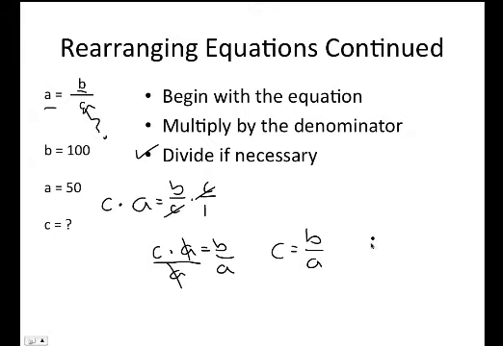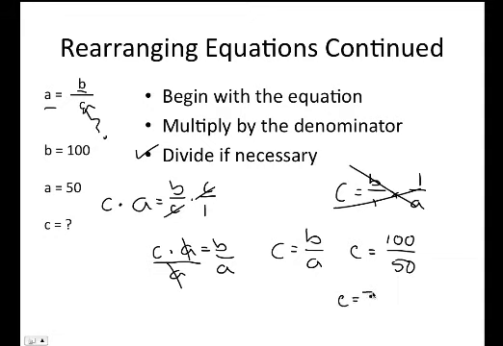I guess I could split it up if I wanted to and make more work for myself. I can go B over 1 times 1 over A. They are the same thing, but this is a heck of a lot of work, and we don't want to deal with that. This is a nice simple equation where I can now plug and chug. We've got C equals 100 over 50, and C equals 2. Real simple. Represent the answer by boxing it off or circling it there. Always use a pencil when doing your math work. It's the last little bit of advice I have to give you on here.